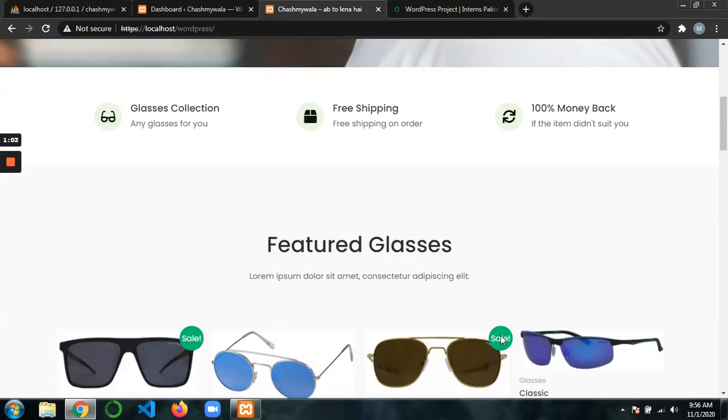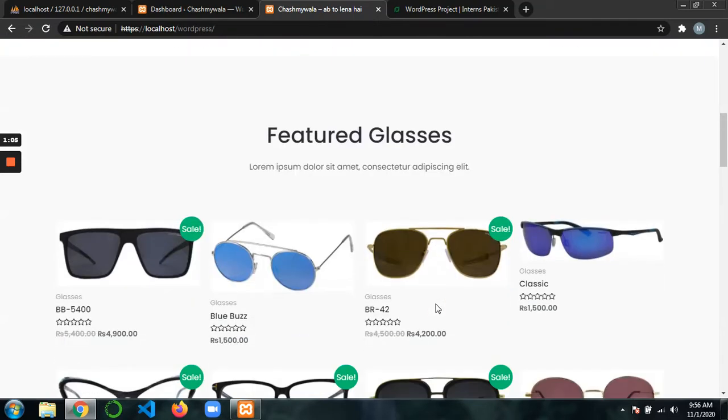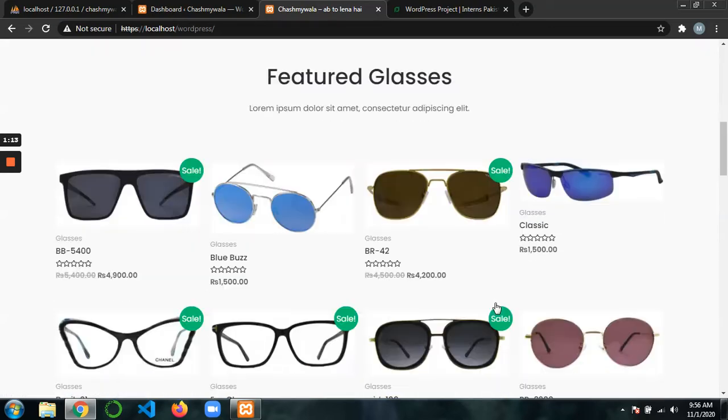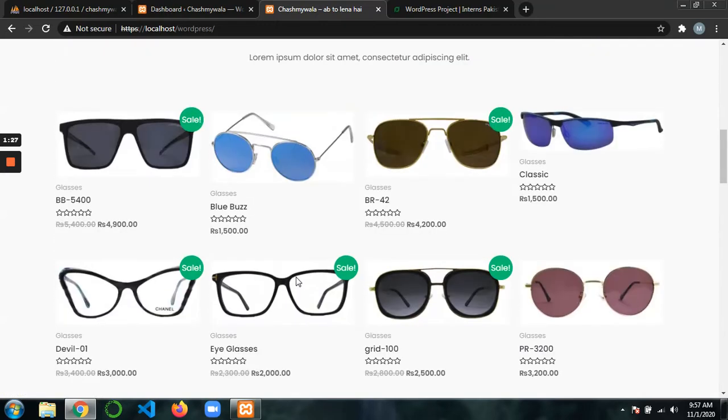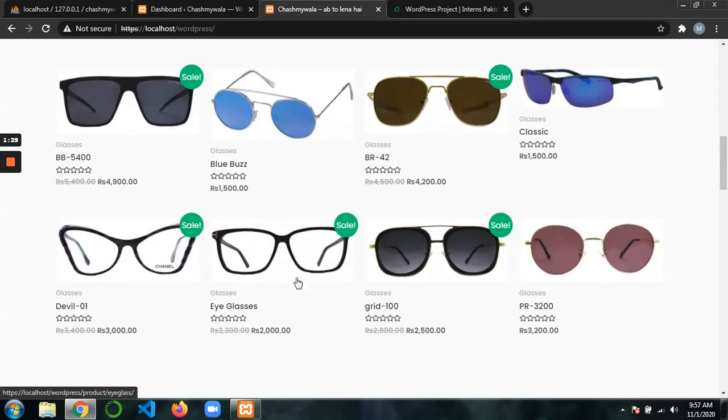likes. And here are our featured products, in which we are showing on sale products, this is on sale, this is on sale, how much you are saving when you are buying this product. It was 4500, now it is only 4200 rupees. Sunglasses, normal eyeglasses, spectacles, everything is available on Chashma Wala.